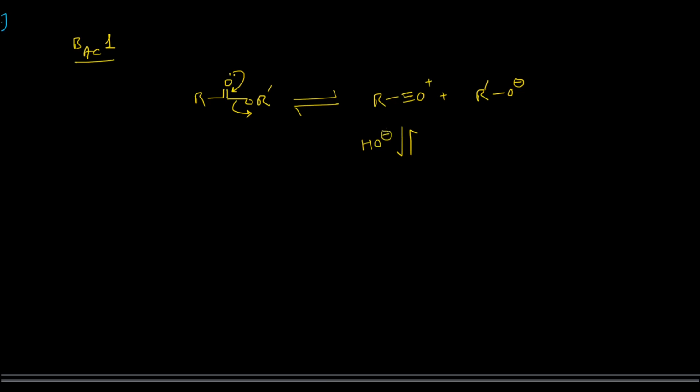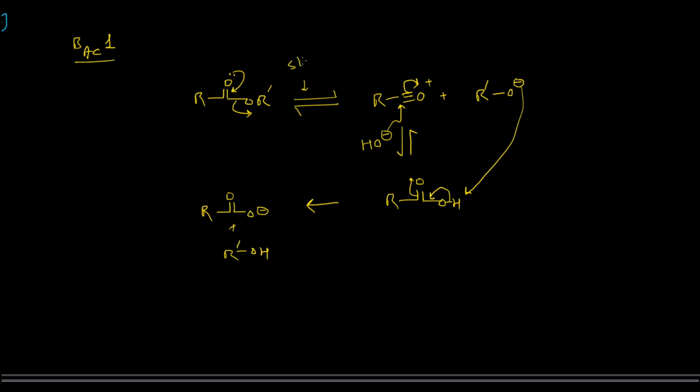and in the next step one molecule of OH minus will attack this acylinium carbon center, and it will result in the formation of the corresponding carboxylic acid. Now this alkoxide will abstract the acidic hydrogen from this particular carboxylic acid, and it will produce the corresponding carboxylate along with the alcohol molecule. As you can see, this step will be the slowest step, and also the rate determining step.